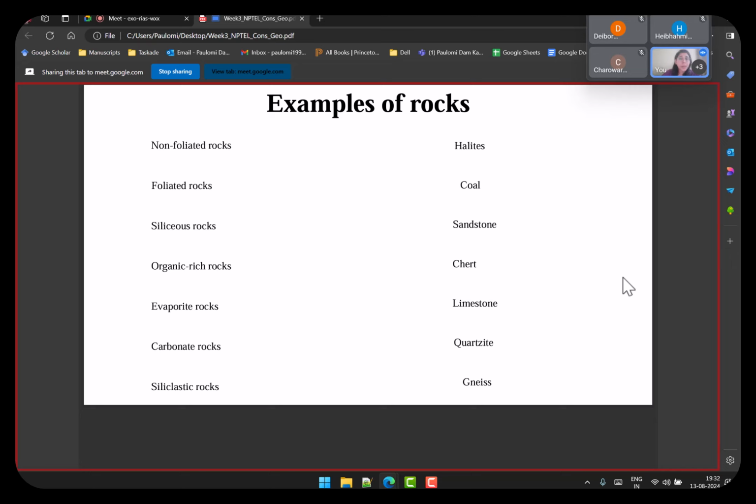Among the given options here, the one for the organic rich rock should be very, very easy for you. Can you try and guess that first? Organic rock is basically rock that has formed because of decomposition of organic material. Which one do you think was discussed in regard to this in the lecture series?